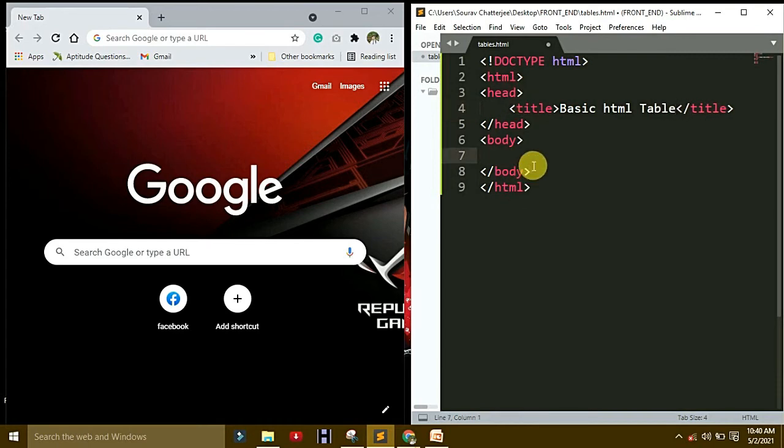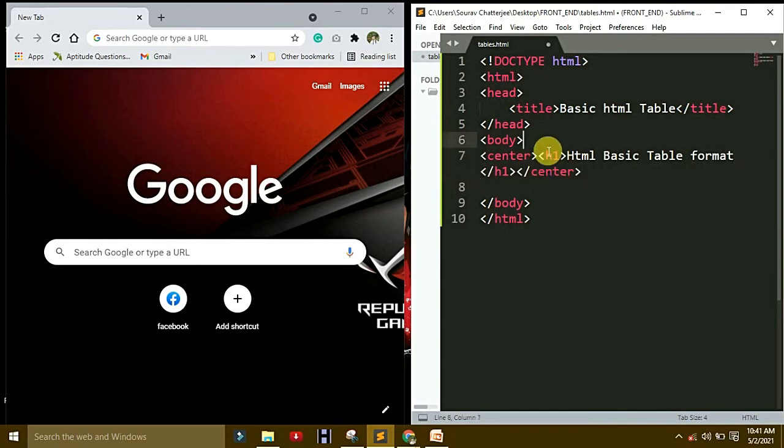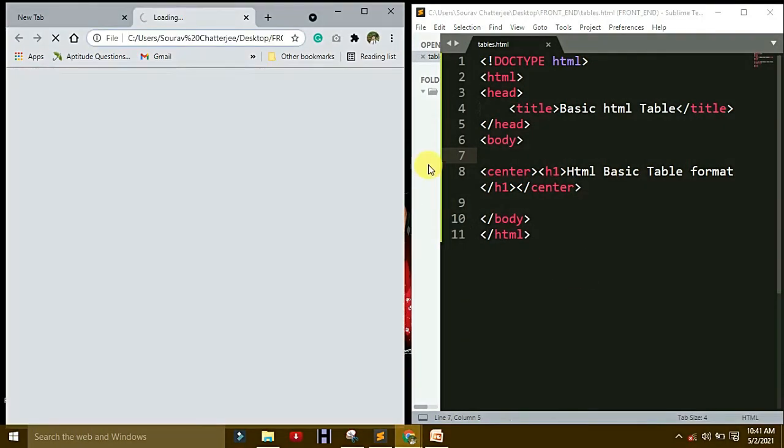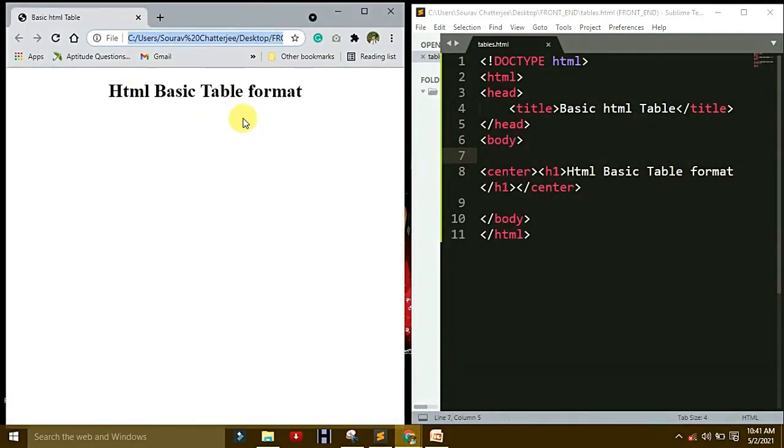Under body make one center, it is better. Make a center, and under the center tag make one h1: HTML table, HTML basic table format. Save it and run it. How to run? You see that it is working.